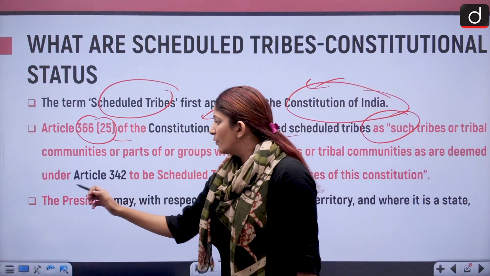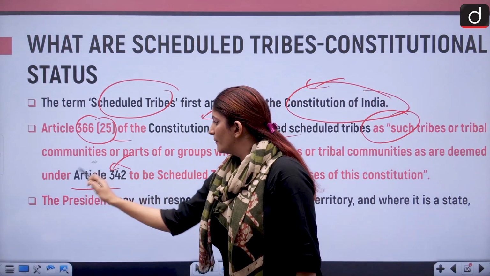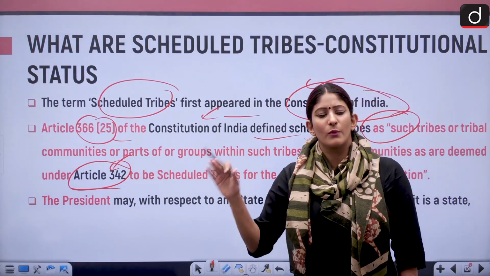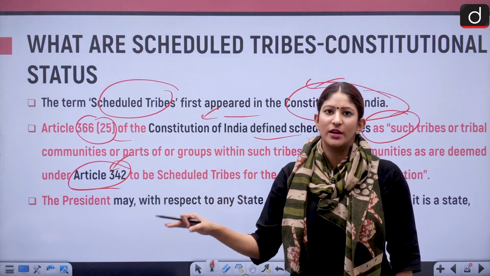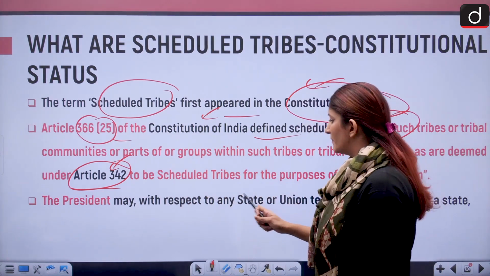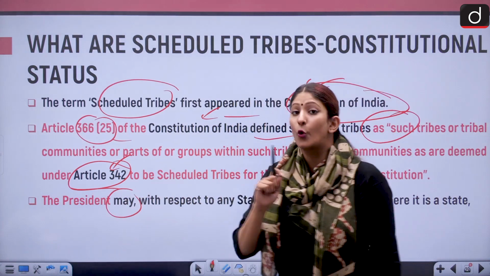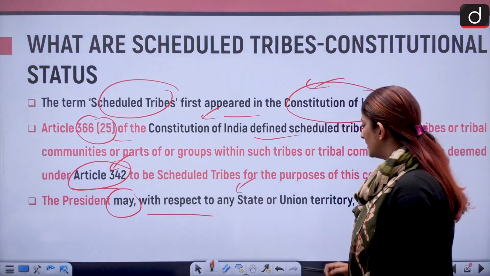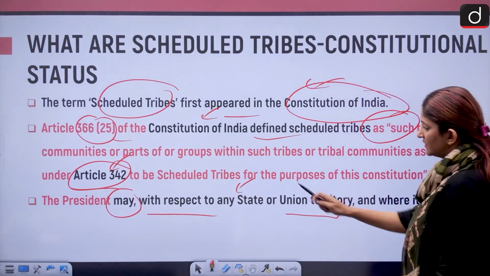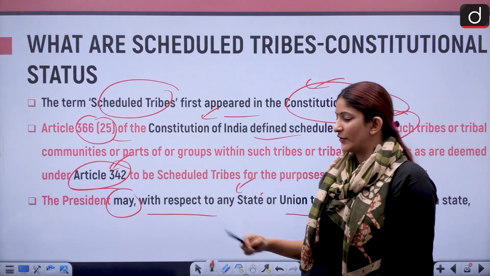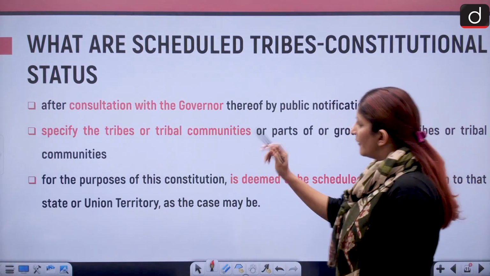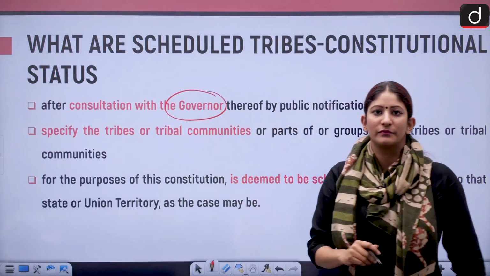And who is going to choose amongst the groups which group is a scheduled tribe and which is not? The president may, and I am quoting, with respect to any state or union territory, and where it is a state, after consultation with the governor.